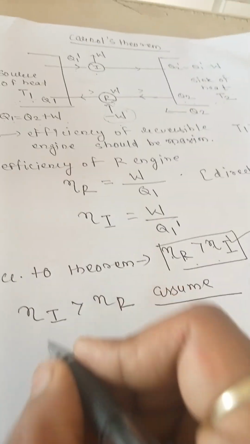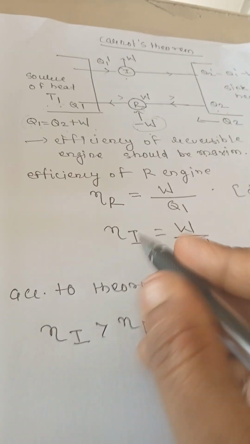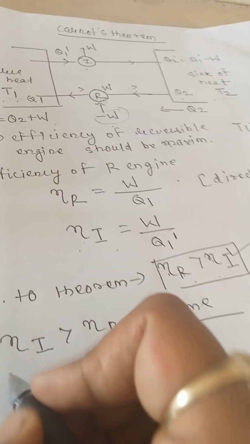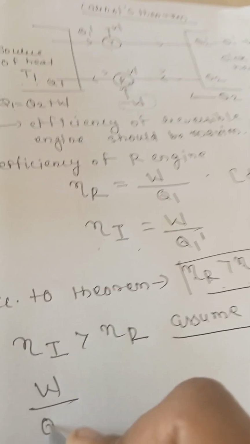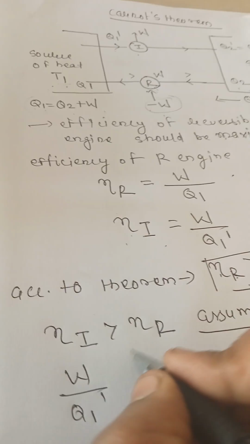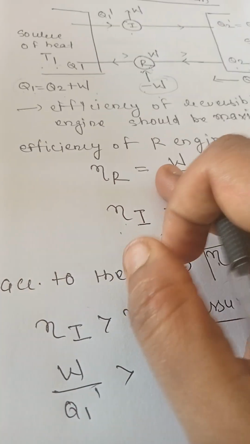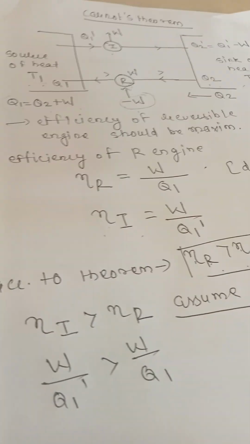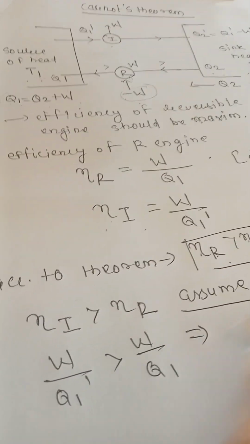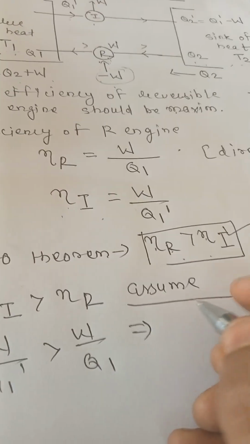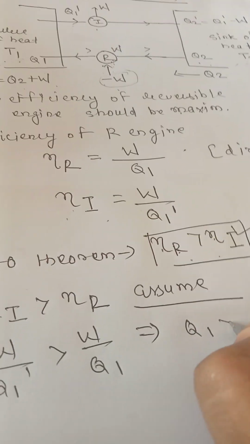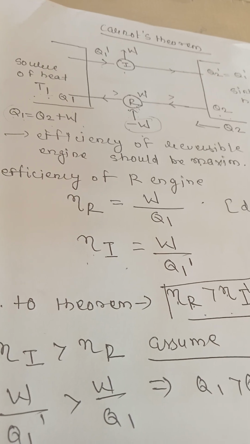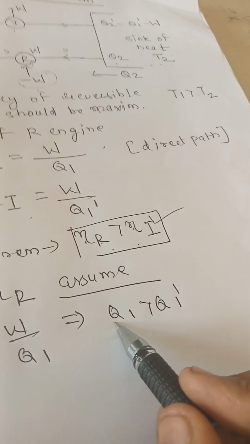In this case, the value of eta I, which is W upon Q1 dash, is greater than the value of eta R, which is W upon Q1. When we arrange this, Q1 is greater than Q1 dash.